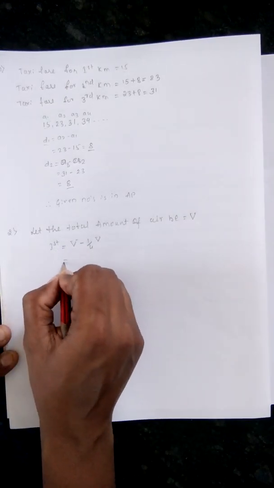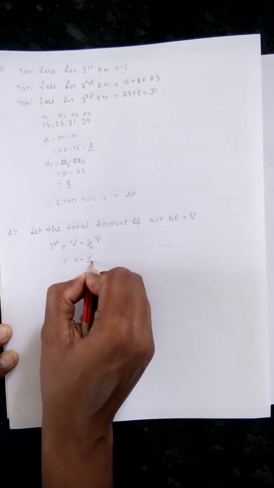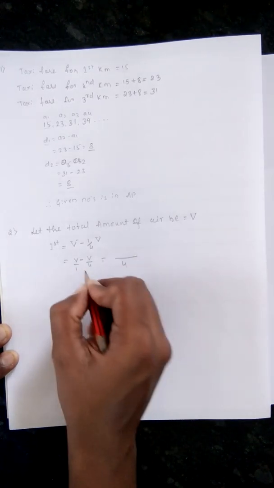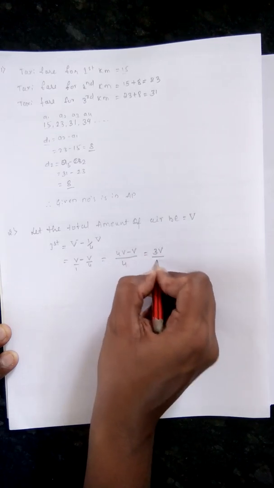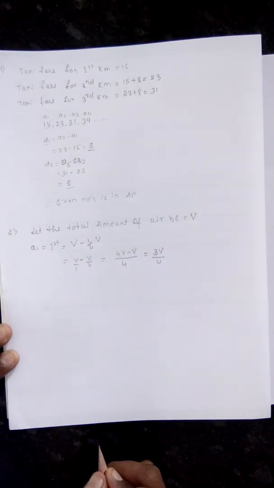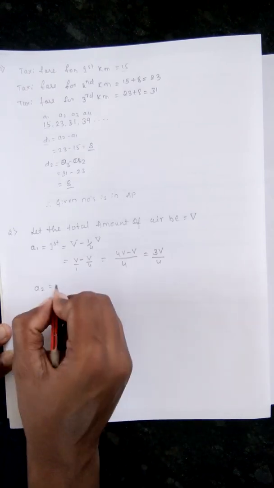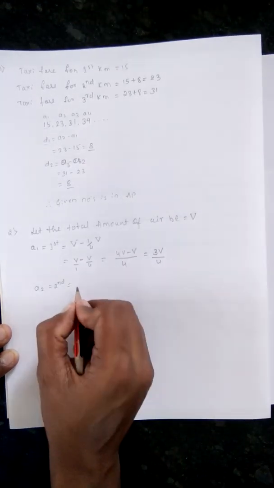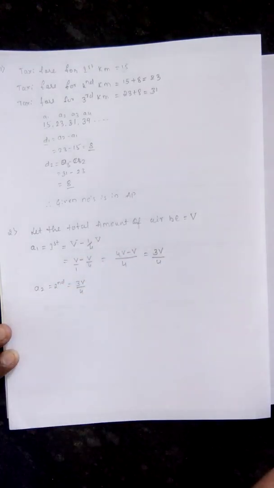So that is V minus V divided by 4. Take the LCM, which is 4. So it is 4V minus V, that is 3V by 4. That is the air remaining after the first time the vacuum pump takes it out, that is A1. Then A2: what is the remaining air in the cylinder for the second time? It is 3V by 4, because already 1/4 of the air has been taken out.